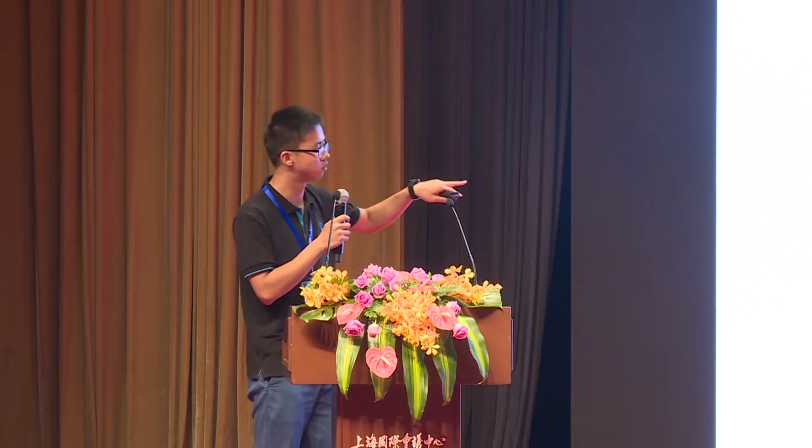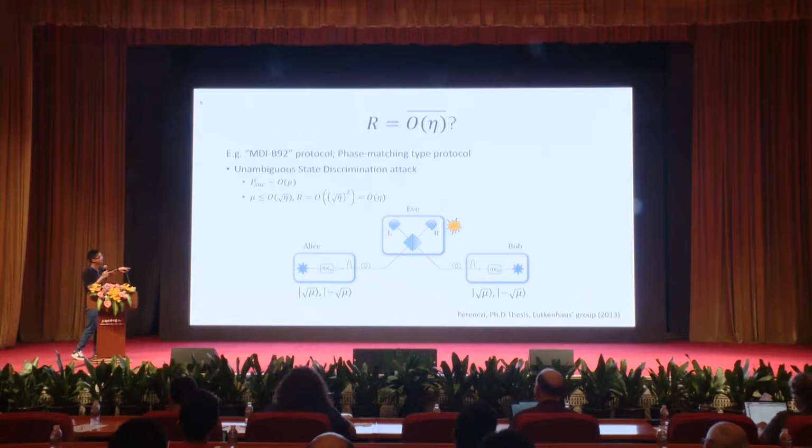So Alice sends out either alpha or minus alpha, and sends the signal to Eve. And Eve is supposed to do a single detection measurement. In this kind of protocol, the channel transmission loss is square root of eta, and there are only single detections. It seems that this kind of protocol can go beyond the linear bound.